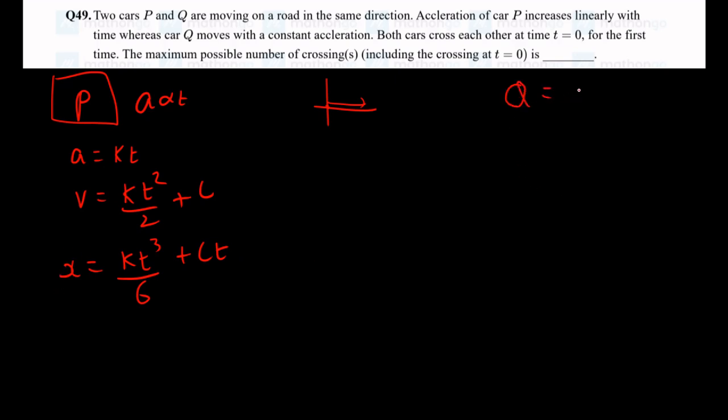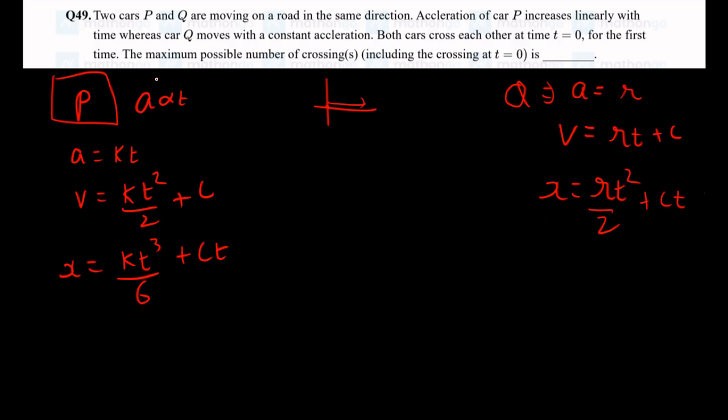But for car Q they told acceleration is equal to a constant. I'll take a as R. Integrating, I get v is equal to Rt plus c. Here R is just a constant, it's not the radius or something. Again integrating, I get x is equal to Rt square by 2 plus ct. Again I'm not adding the constant over here.